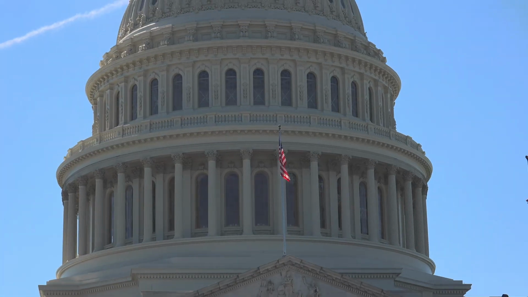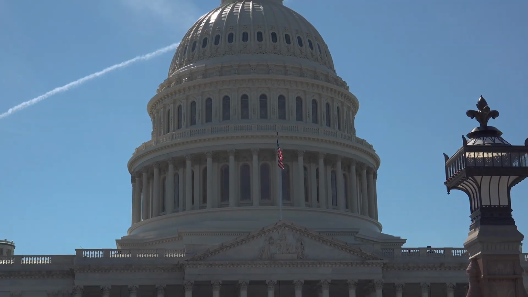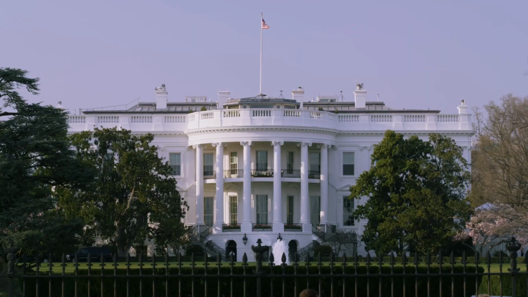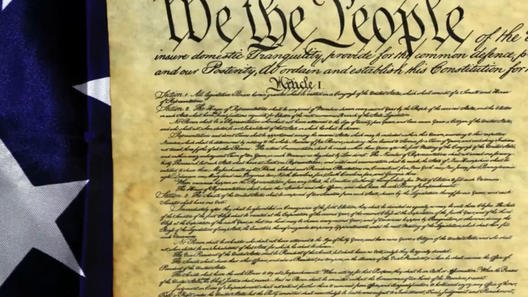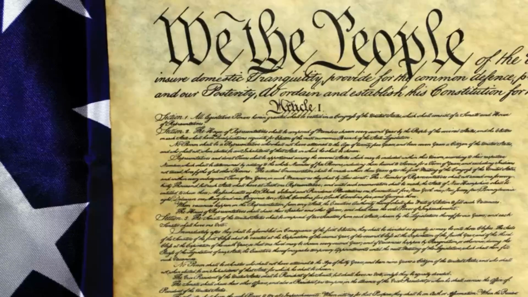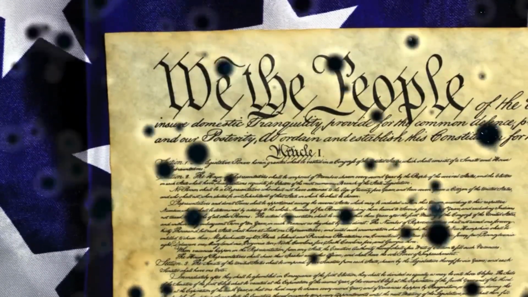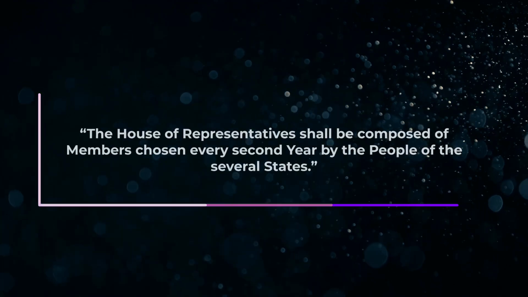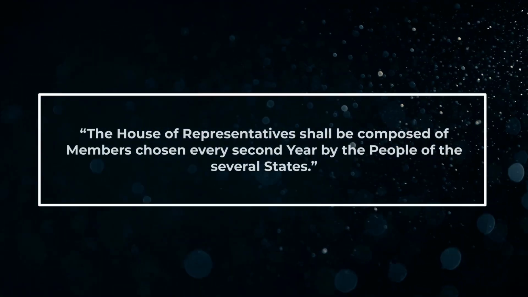The framers also turned to the separation of powers to prevent the consolidation of power in the hands of one person or a group of elites. They broke up the powers of the government and divided them among three co-equal branches of government, granting unique enumerated powers to each in Articles 1, 2, and 3 of the Constitution. The document also reflects republicanism, as it establishes a representative government where citizens elect lawmakers to act on their behalf. For instance, Article 1, Section 2 states that the House of Representatives shall be composed of members chosen every second year by the people of the several states.